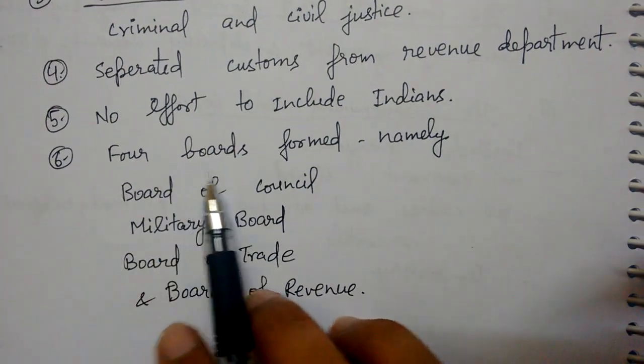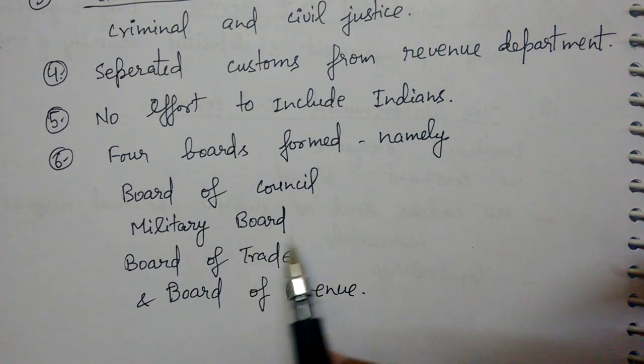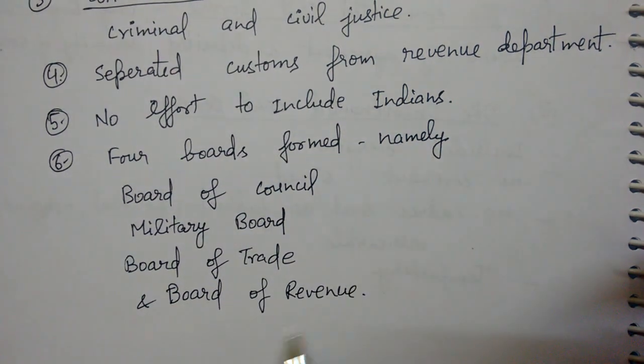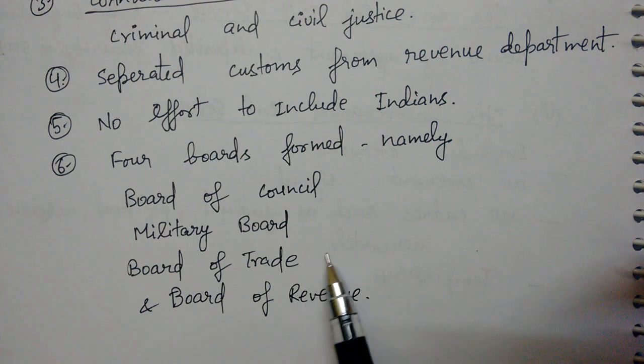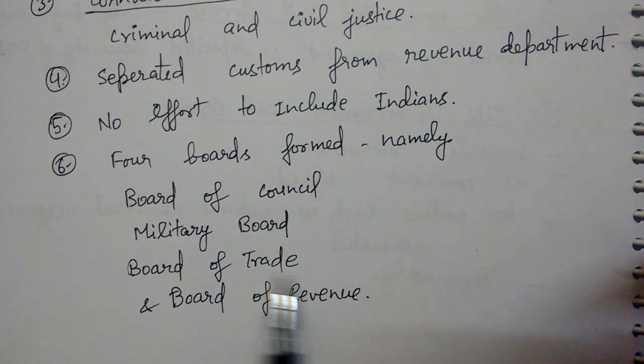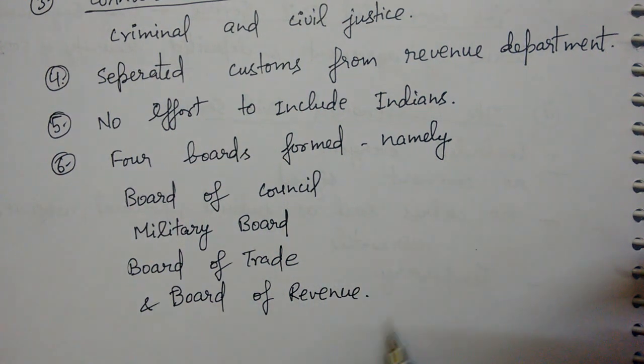And then sixth, four boards were formed, namely the Board of Council, Military Board, Board of Trade and Board of Revenue. These are the main boards or departments which were formed and which were ruling India. For the Board of Council, the Governor General was its main head. Then the Military Board for defense. Then the Board of Trade for all the income and expenditure by trade. You know that trading was the main activity during that time. It was not revenue collection, but still a Board of Revenue was formed. So this Board of Revenue is very important.